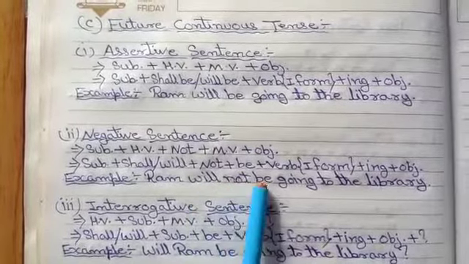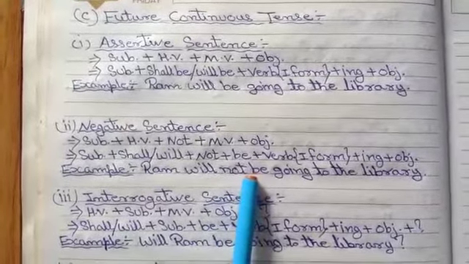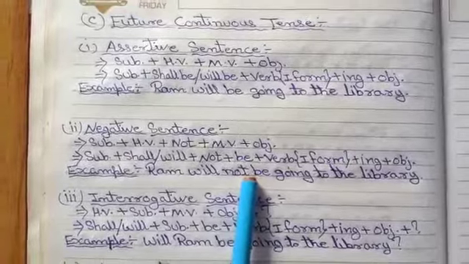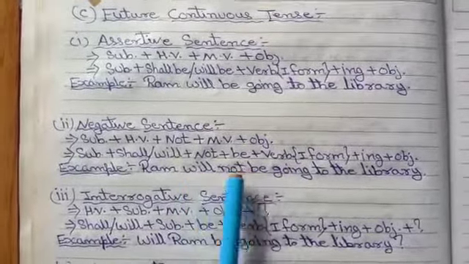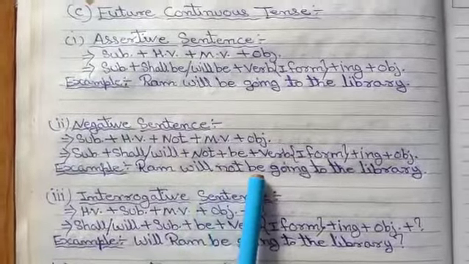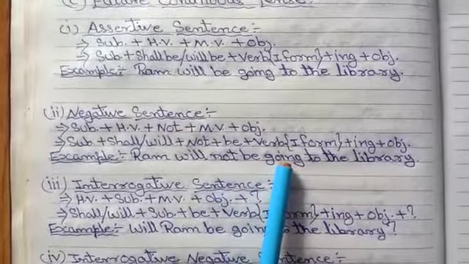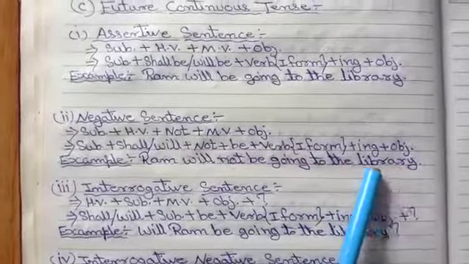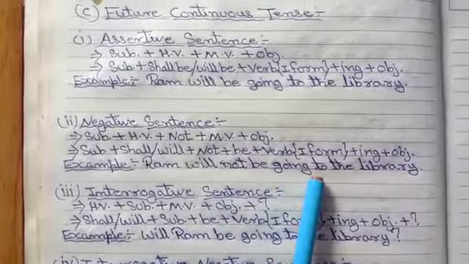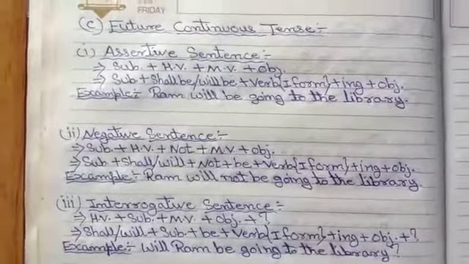As you know, will be is a helping verb, but when we use the negative sign, we use it in between will be. So that's why will plus not plus be. Then going is the main verb, then to the library is the object.